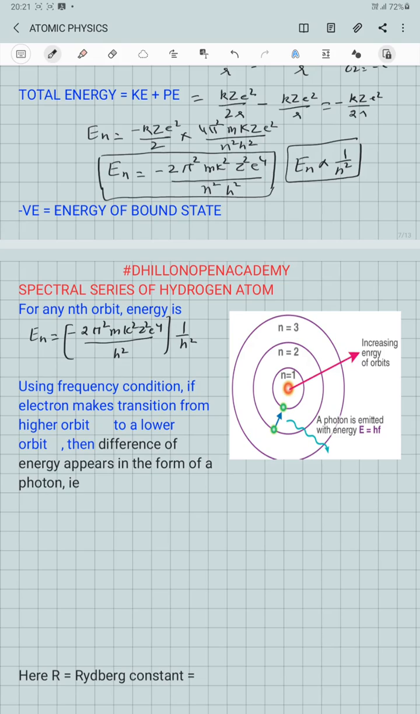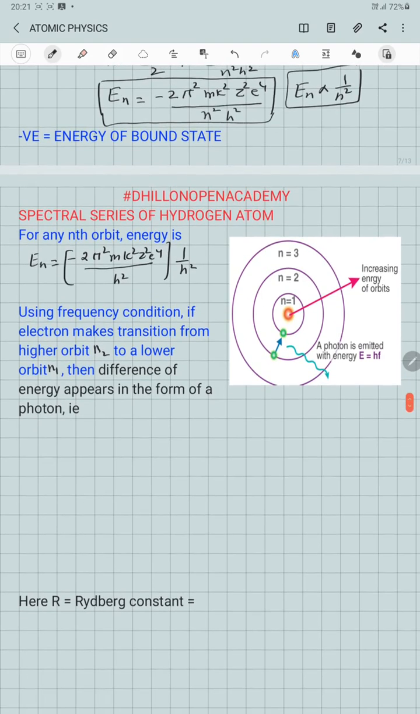So if an electron is making a transition from a higher orbit n2 to a lower orbit n1, then the difference in the energy of these two levels will appear in the form of a photon, which will have the energy h nu equal to the energy of the higher orbit minus the energy of the lower orbit.